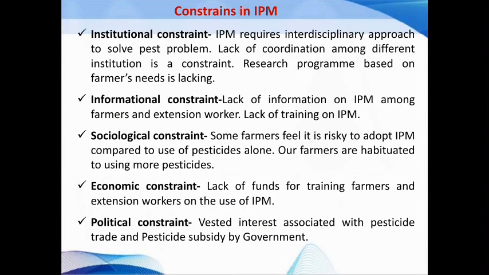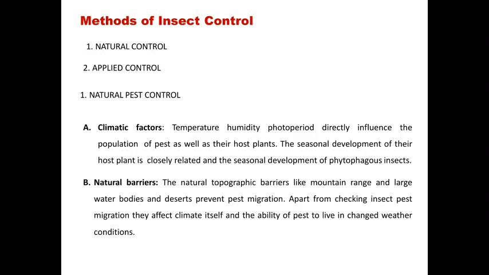Then these are some of the constraints in implementation of the IPM program. They are institutional constraint, informational constraint, sociological constraint, economical constraint, and political constraint. These constraints create problems during the implementation of the IPM program. Then actually, what is meant by IPM? In the definition, as I have told you, we can use different suitable methods and techniques, but in a compatible manner that suppresses the pest population.